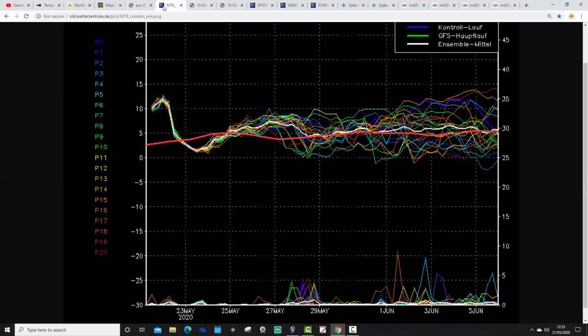And so these are the upper air temperature and precipitation ensembles from the GFS for the next couple of weeks.